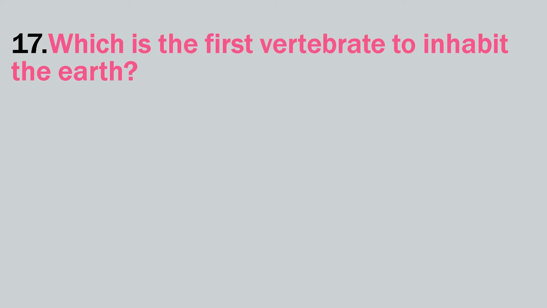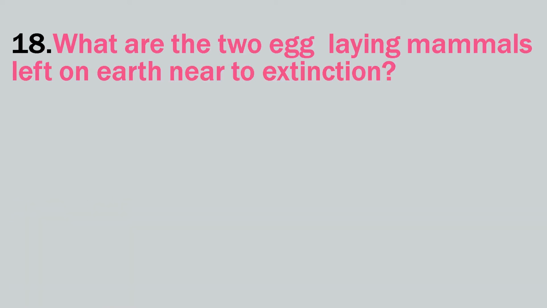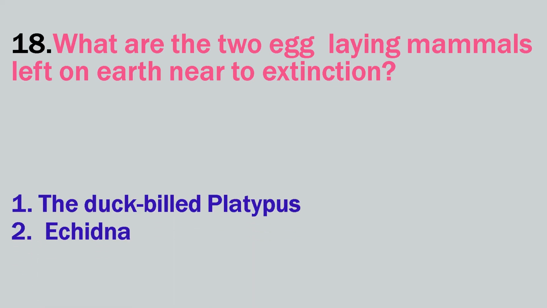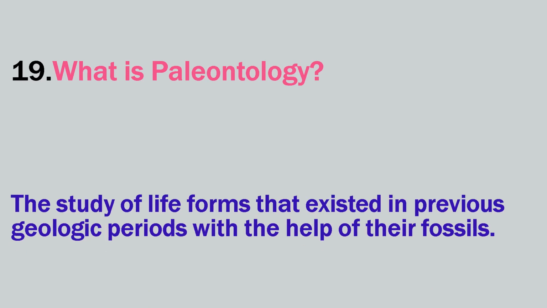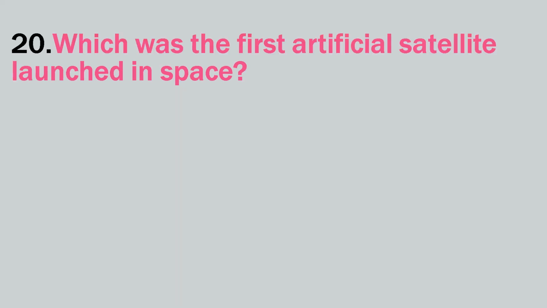Which is the first vertebrate to inhabit the Earth? Jawless fish. What are the 2 egg-laying mammals left on Earth near to extinction? Number 1, the duck-billed platypus. Number 2, echidna. What is paleontology? The study of life forms that existed in previous geologic periods with the help of their fossils.